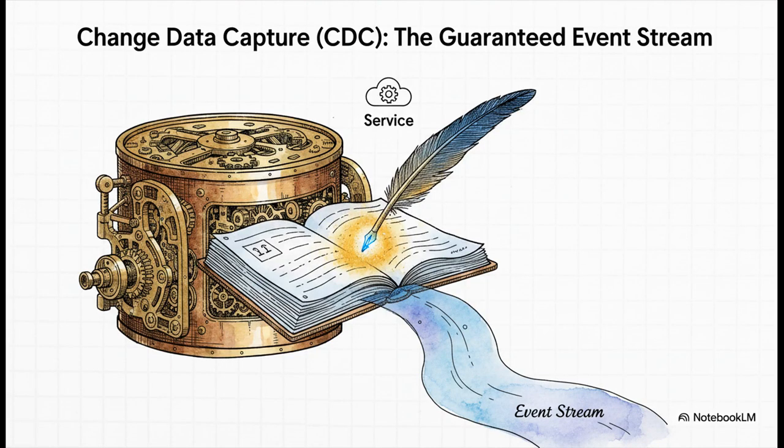And here is the big aha moment. This entire pattern, which is called change data capture, or CDC, is the ultimate solution to that nasty dual write problem we started with. Now, our services don't have to juggle two things at once. They do just one thing, write to their database. The event becomes a guaranteed automatic consequence of that database change. This is what makes real, reliable, event-driven systems possible.